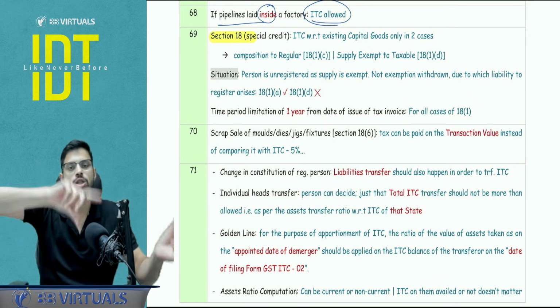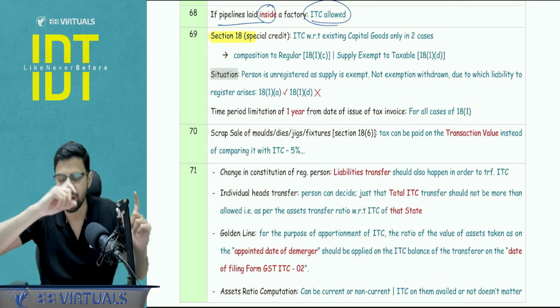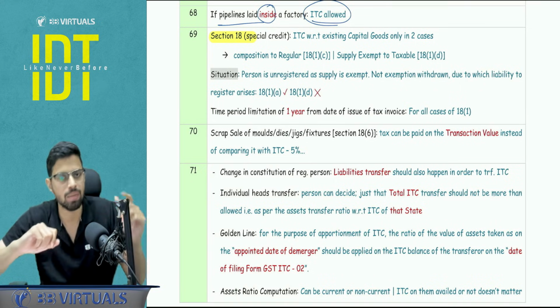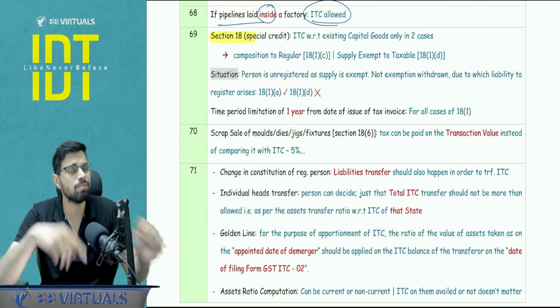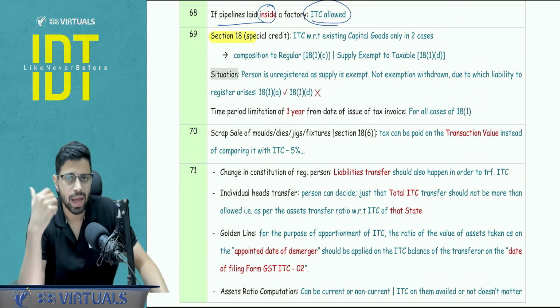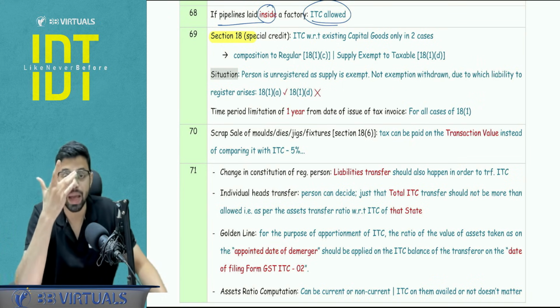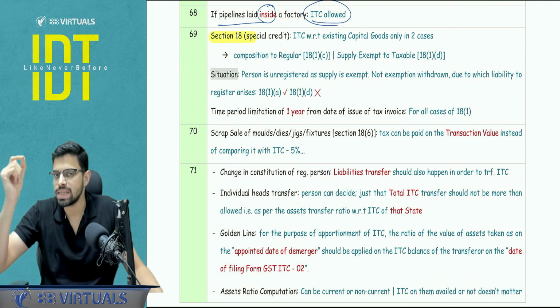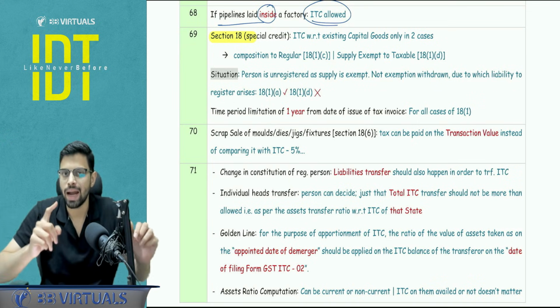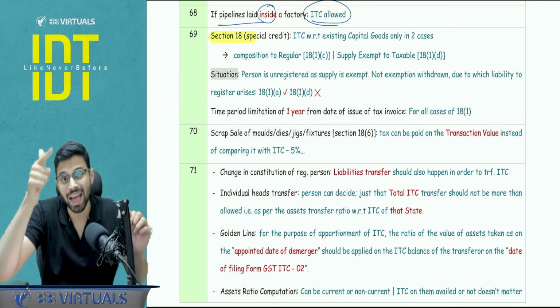18(1)(c) and 18(1)(d), technically you are a registered person already, but what is happening in C and D is your composition to regular, you are going, so from composition scheme to regular scheme, maybe your scheme is lapsing, and D is your supplies exempt and now it is taxable. Let's say the government has now made it a taxable supply. So that is 18(1)(c) and 18(1)(d). So the technical difference is in 18(1)(c), 18(1)(d), I'm already registered. In that case, I will get the existing ITC of inputs as well as capital goods.